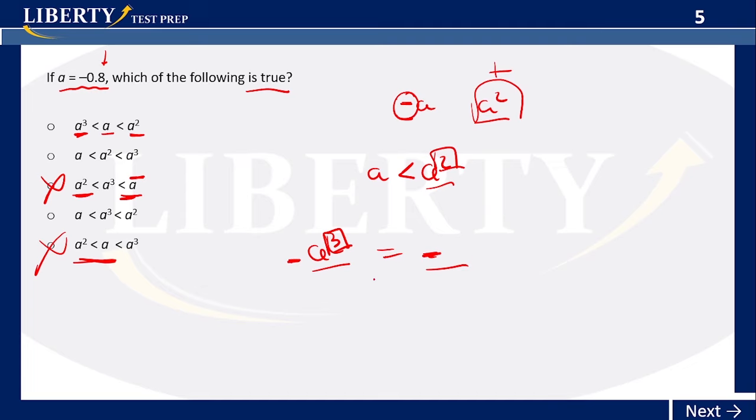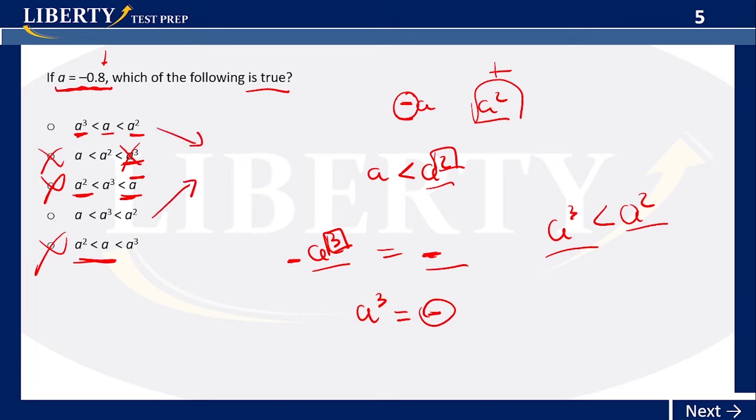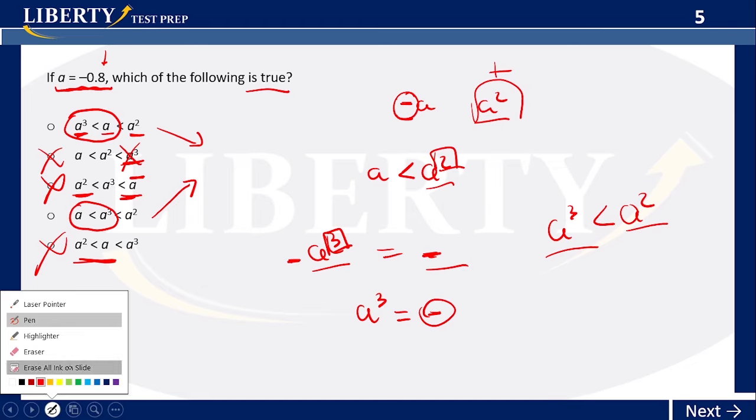So in this case, a cube will also be negative because a, the base, is negative. Okay, so that means that a square is also greater than a cube, because a square is a positive, a cube is a negative. So a cube cannot be greater than a square, b is out, and those two are the ones that we're left with. Okay, so now let's see, everything is about determining whether a cube is greater than a, or if a is greater than a cube. Now, what theory are we going to use?